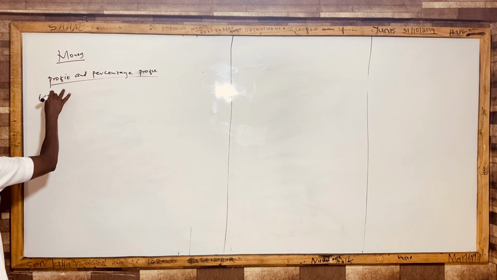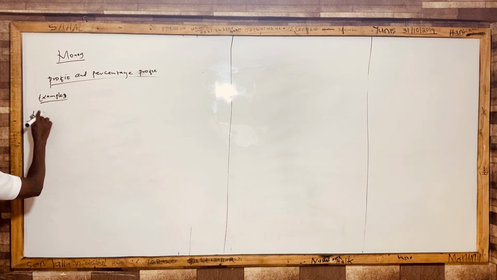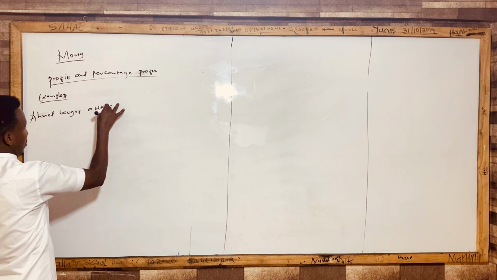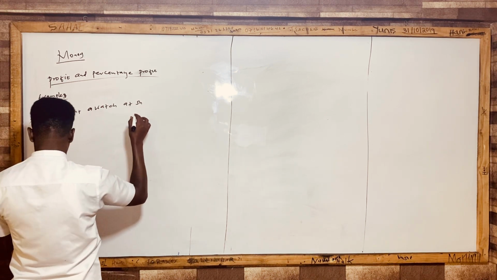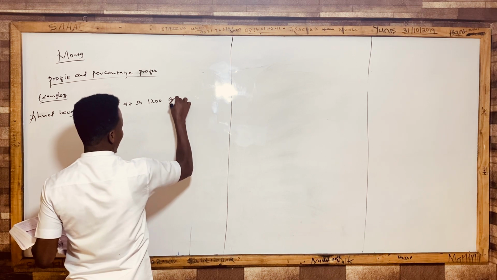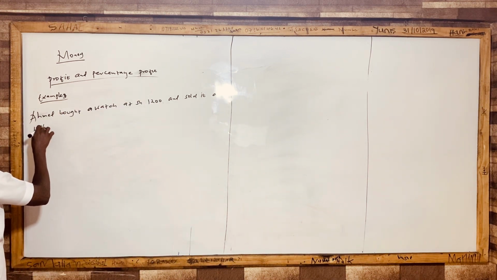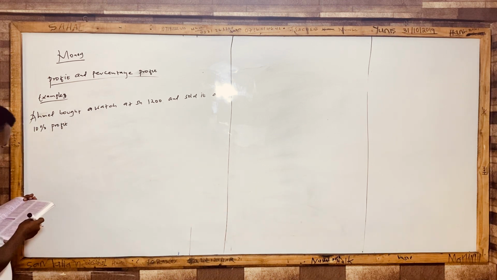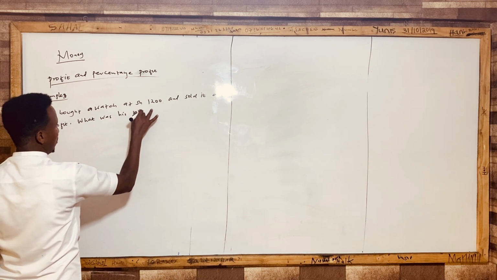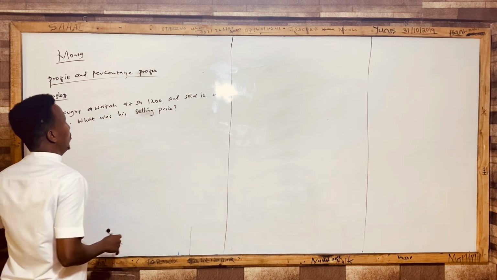This is example 3, my brothers and sisters. We are told Ahmad bought a watch at Shillings 1,200 and sold it at 10% profit. What was his selling price?